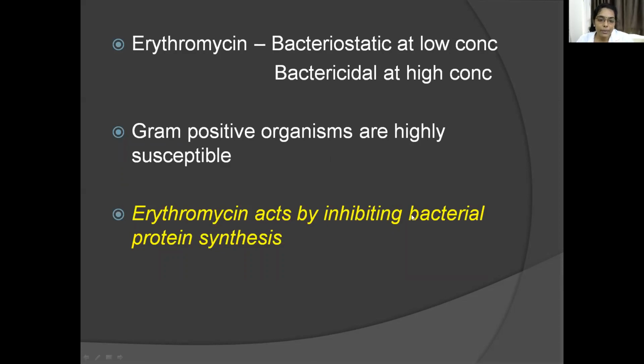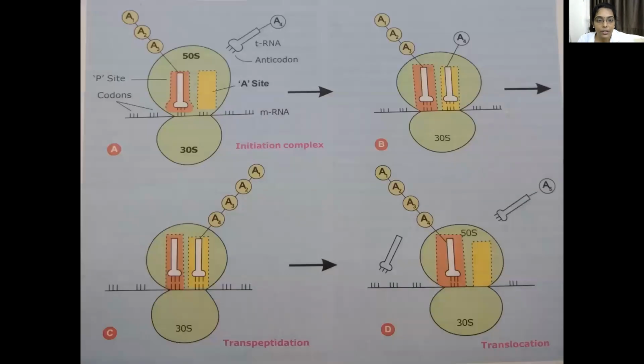Erythromycin acts by inhibiting bacterial protein synthesis. So let us know the basic steps which occur in bacterial protein synthesis. Here you see the formation of the initiation complex. The 50S ribosomal subunit comes and binds to the 30S ribosomal subunit, and that forms the 70S ribosomal subunit.